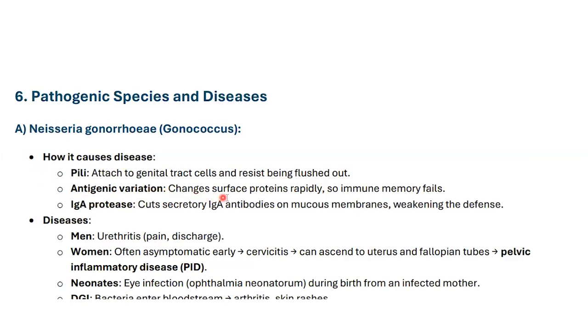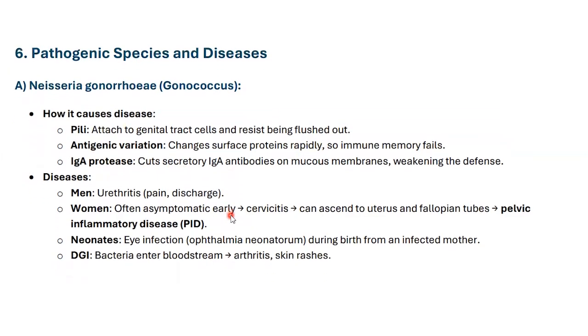Antigenic variation changes surface proteins rapidly, so immune memory fails to tackle this type of bacteria. IgA protease cuts secretory IgA antibodies on the mucous membrane, weakening the defense. IgA covers our mucosa in the GI tract and in the mouth, so it can easily break these barriers. Diseases in men: it causes urethritis, with pain and discharge.